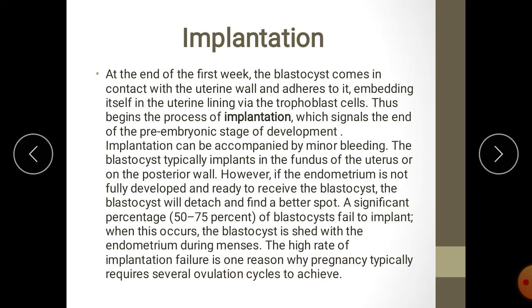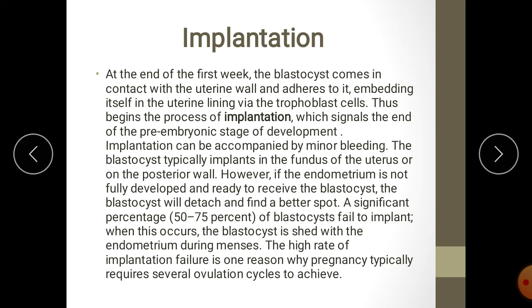So implantation may fail, but sometimes it happens. Usually during the normal developmental stage, the implantation occurs. If implantation doesn't occur, the embryo, meaning the blastocyst, is shed outside. It goes outside during menses.